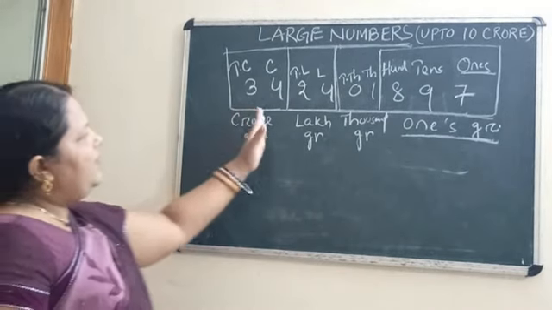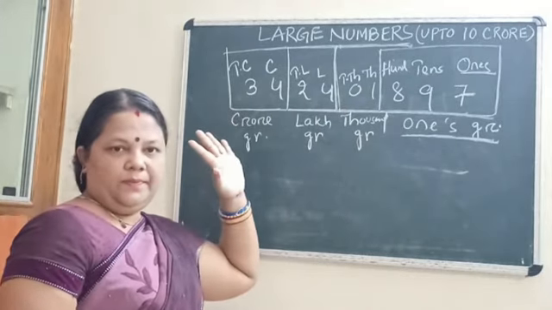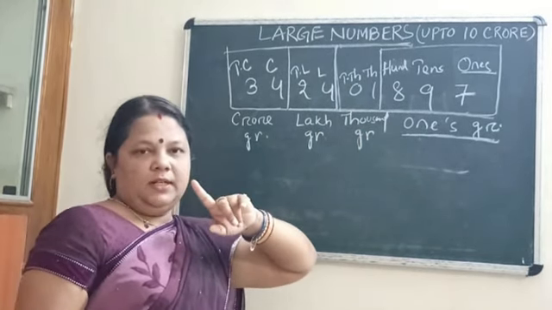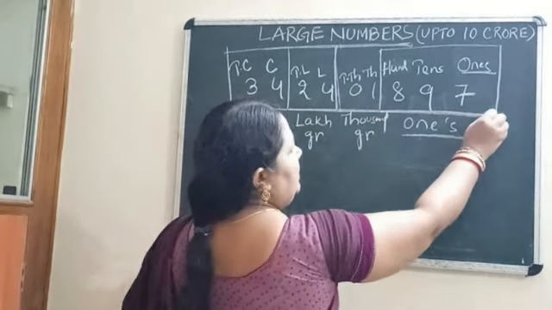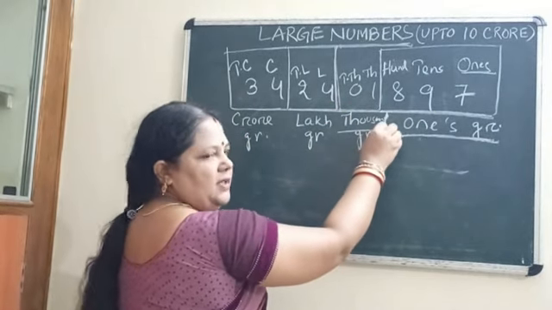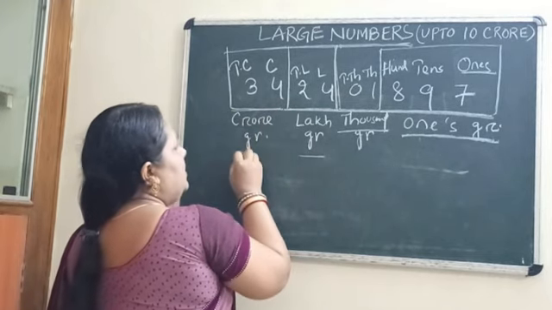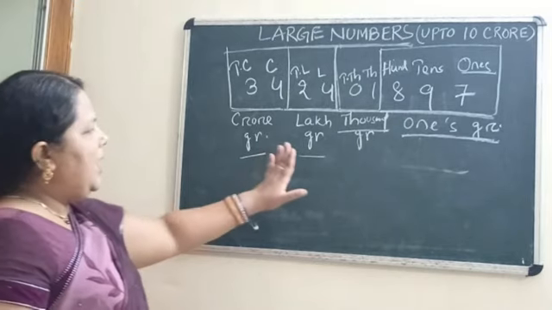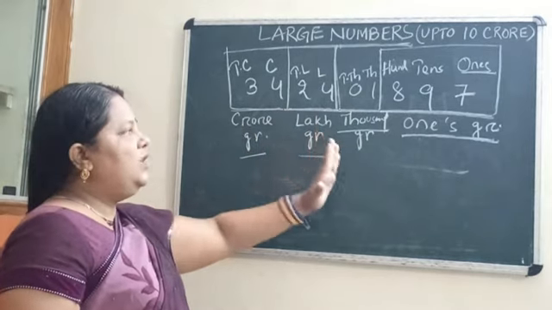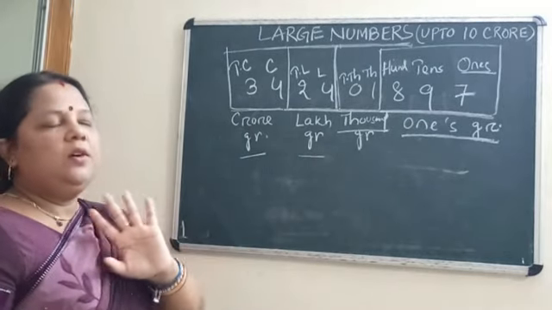Okay. So I have divided this large number into 4 different groups. Clear? How many groups? 4 different groups or 4 periods. So the first 3 digits are the ones group or ones period. Then the second 2 digits, the 1000 group. Then the third 2 digits, the lakh group. Then the fourth group is the crore group. After dividing into groups, what are we going to do? We are going to separate all the groups. How will we separate? By putting commas.